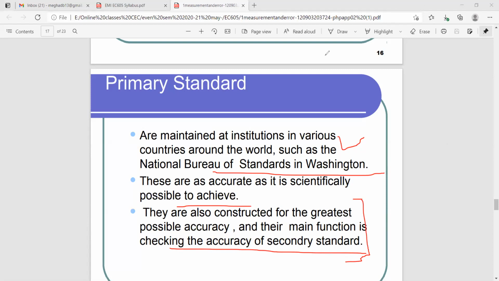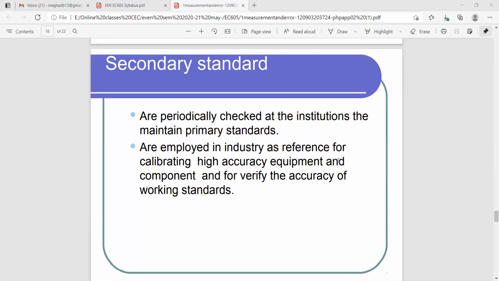Next, we will move on to secondary standard. Secondary standards are periodically checked at institutions against the primary standard, and they are mainly employed in industries.